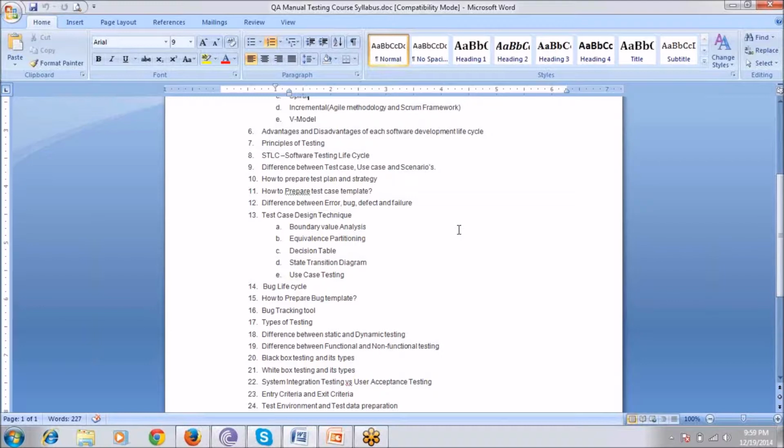So in a similar way, we do this for functional testing of an application. In the same way we do testing for functional specification using equivalence partition, and also state transition diagram and use case testing, like whatever use cases we get from the BA, that is the business analyst. So we can follow that.